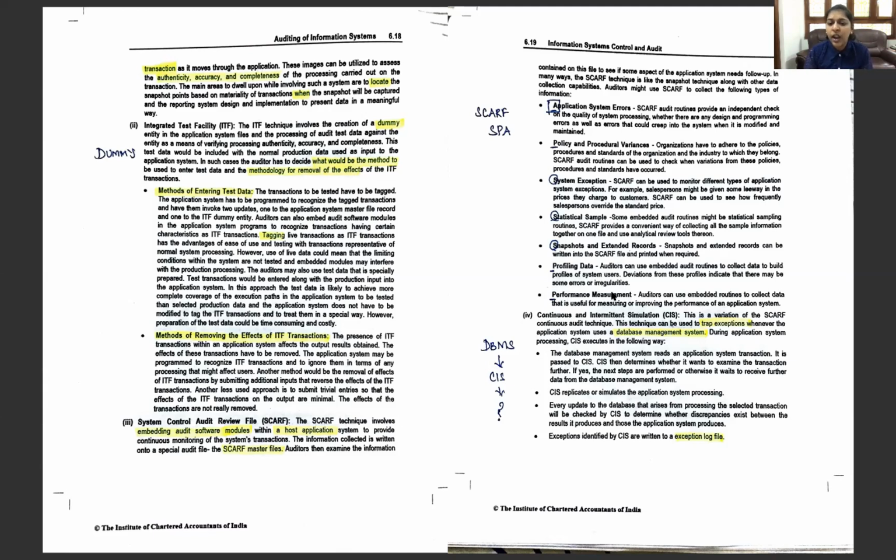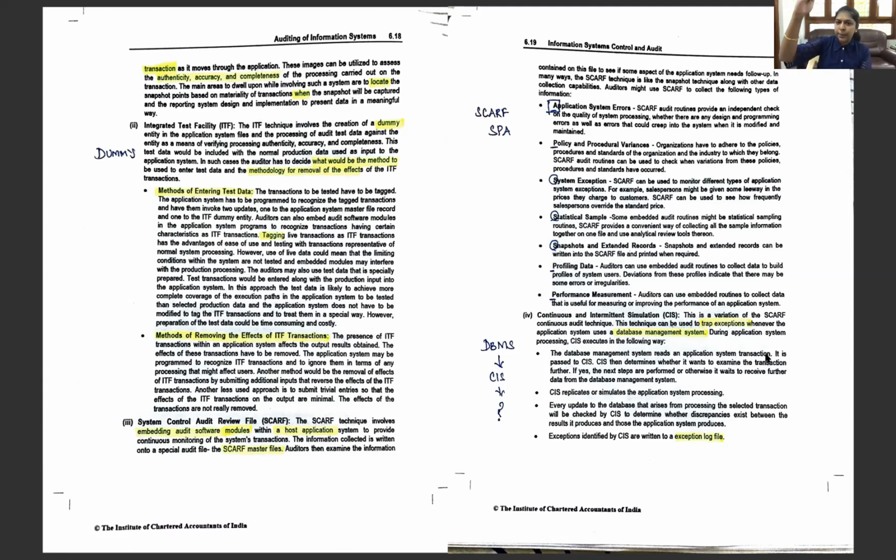Next comes continuous and intermittent simulation, CIS. This is a variation of the SCARF technique and it can be used to trap exemptions whenever we use our DBMS. The story is such that the database reads an application system transaction, that information is stored in the DBMS, and then it goes to the CIS, and the CIS will check if there are any discrepancies or not.